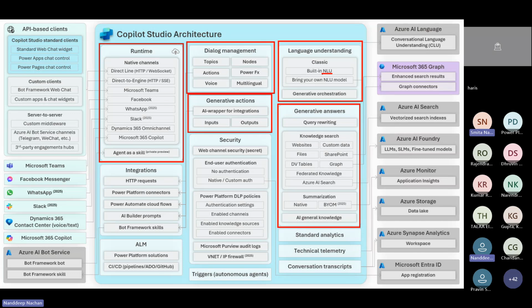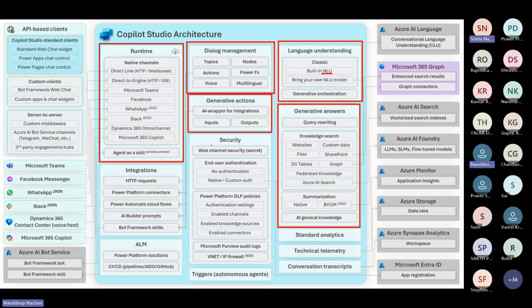Okay, and then when it comes to the security, it ensures the security with web channel secrets, custom or native end user authentication. So the Power Platform DLP policies for managing the channels, connectors, and the knowledge sources. So the integration with Microsoft Purview audit logs, and when we talk more about these integrations, it includes the HTTP request, Power Platform connectors, Power Automate workflows, AI Builder prompts, and the Bot Framework skills.